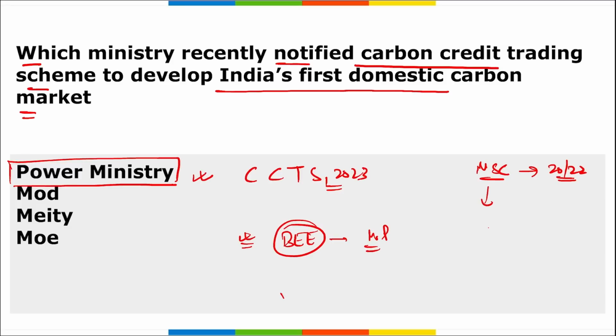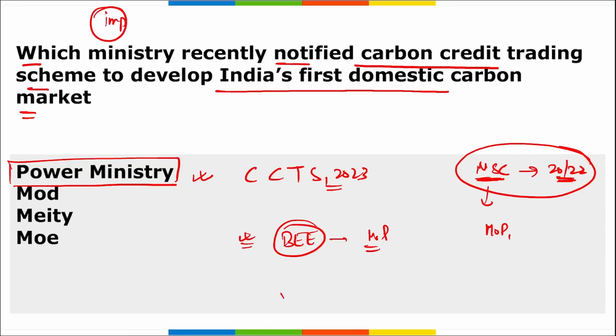It will be headed by the Secretary of the Ministry of Power as ex officio chairperson, while the Secretary for the Ministry of Environment, Forest and Climate Change will be the co-chairperson. I repeat, who will be heading this committee? It will be headed by the Secretary of the Ministry of Power as the ex officio chairperson, while the Secretary for the Ministry of Environment, Forest and Climate Change will be the co-chairperson for this National Steering Committee that will be formed. Correct? Important. Take a note of it. Question can definitely be asked from this.